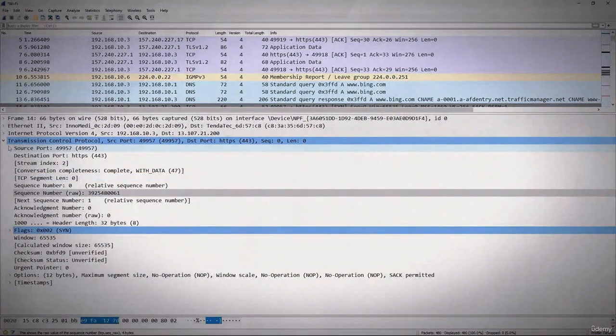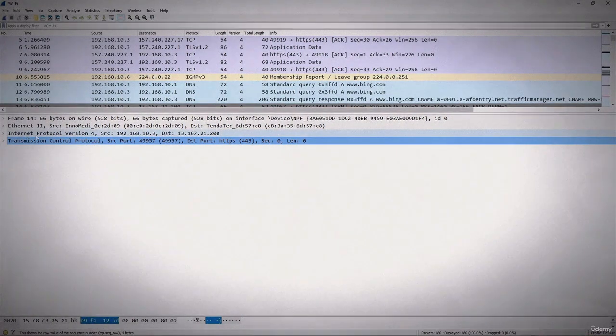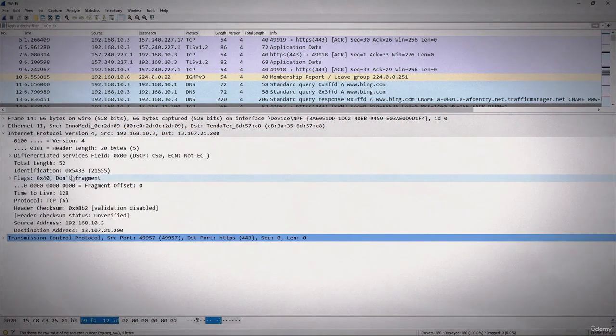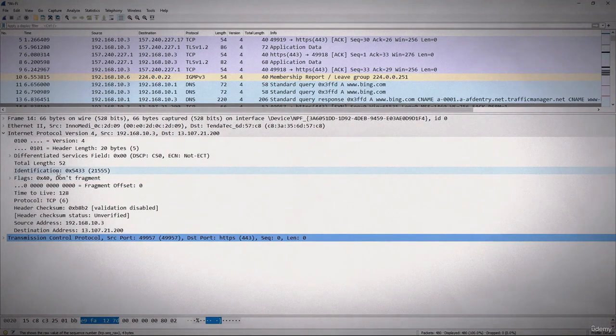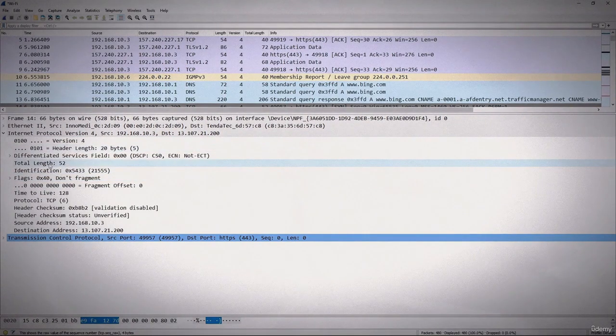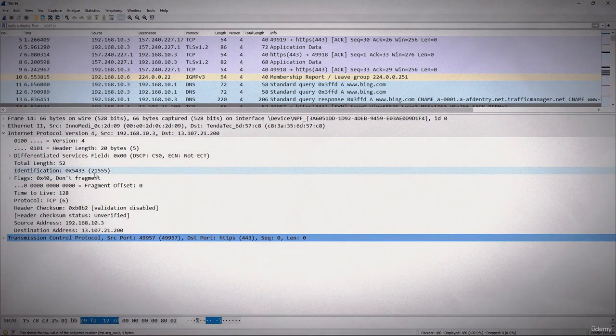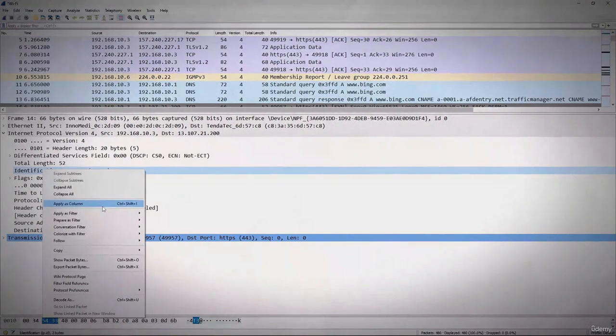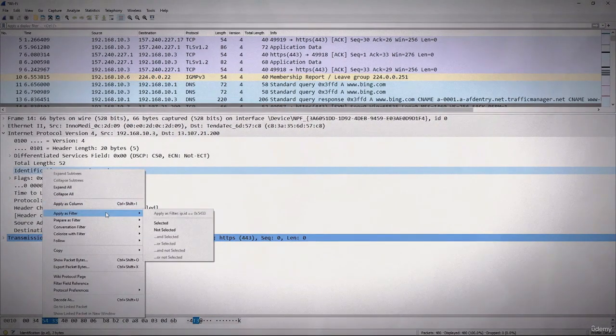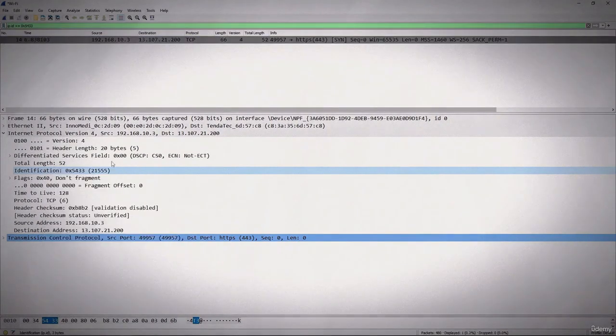For example, if I move to the Internet Protocol version, and this time I want to know if the header identification number is this one, 21555, I will right click on this and again select apply as filter, and I'll select this, and it will show me this one frame here.